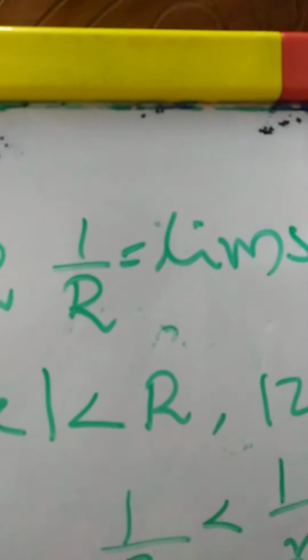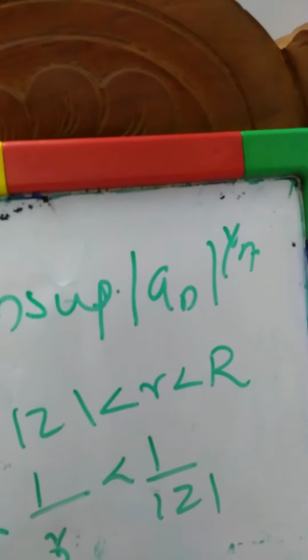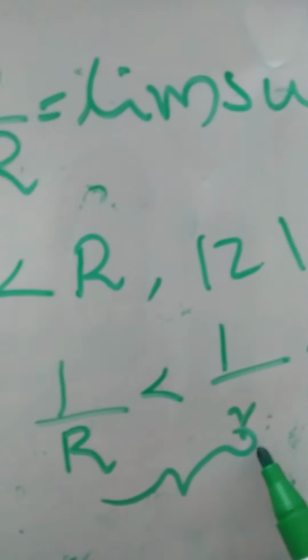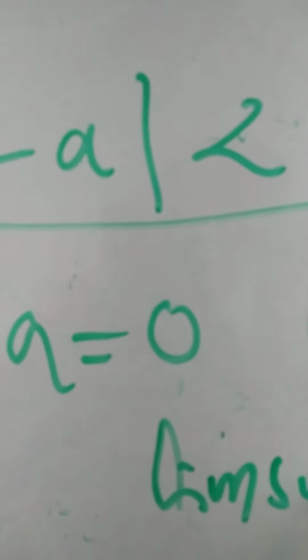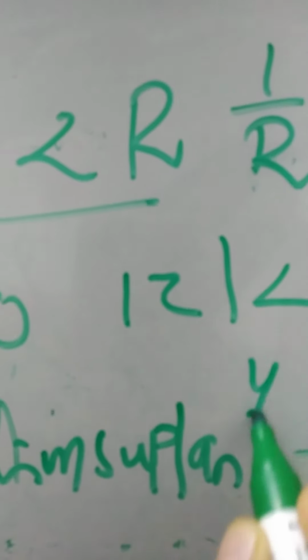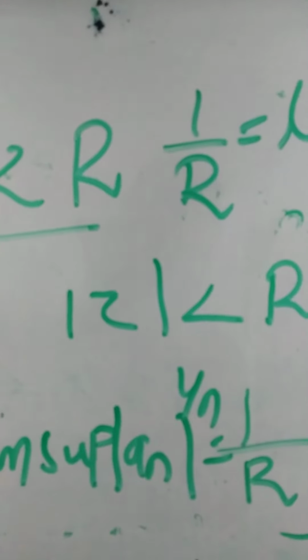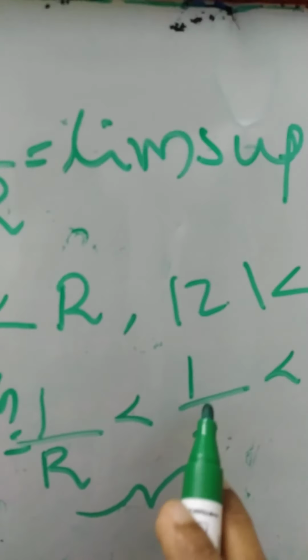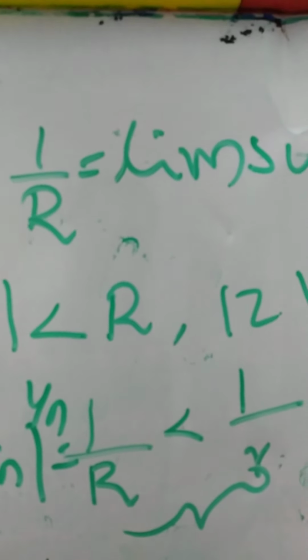1 by R is equal to limit superior modulus of an whole raised to 1 by n. So here 1 by small letter r is strictly greater than 1 by R. What is your 1 by R here? Limit superior absolute value of an whole raised to 1 by n. So, limit superior modulus of an whole raised to 1 by n is strictly less than 1 by small letter r. What does it mean?